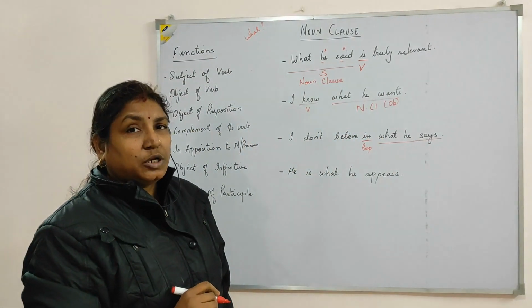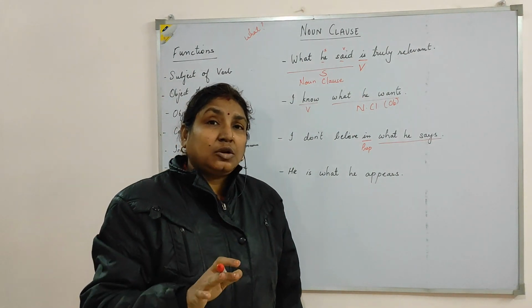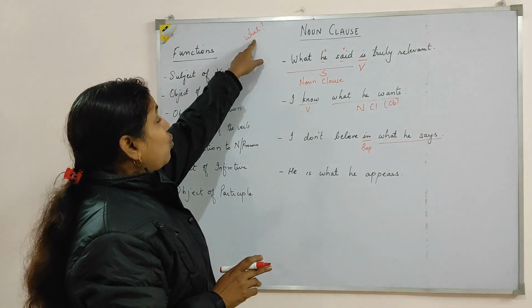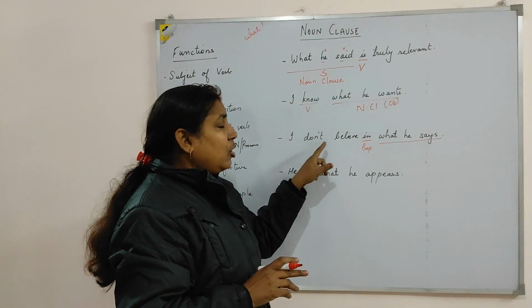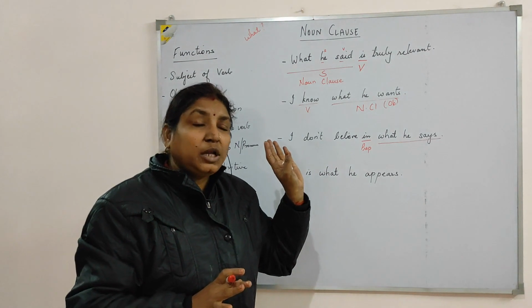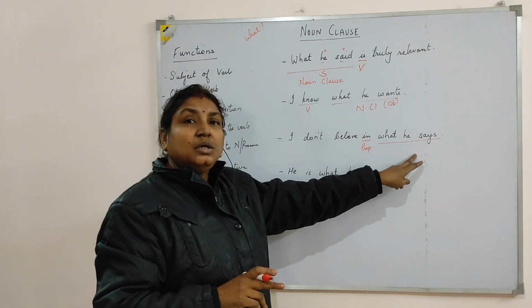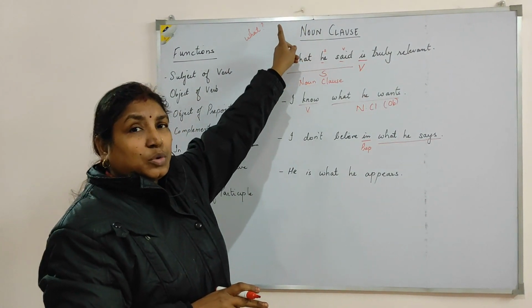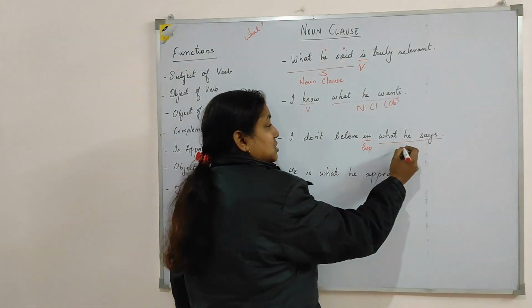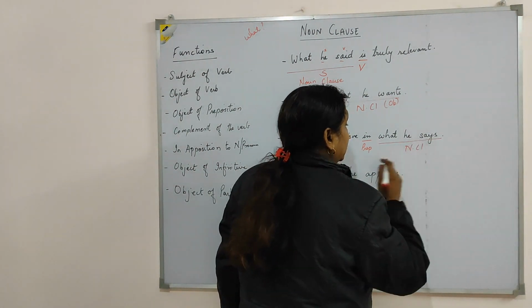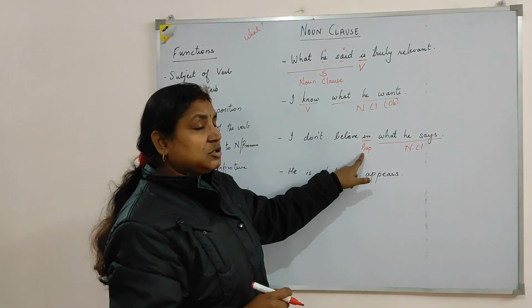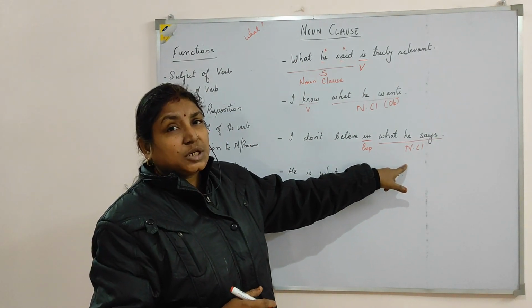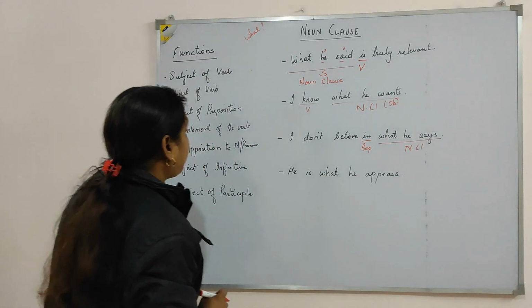This is your subordinate clause. Now which type of subordinate clause? Noun, adverb or adjective? Let's put up the question and find out. What do I not believe in? What he says. Here, what he says is the answer to the question what. So again, this is a noun clause acting as object of preposition present after the preposition. So acting as object of preposition.